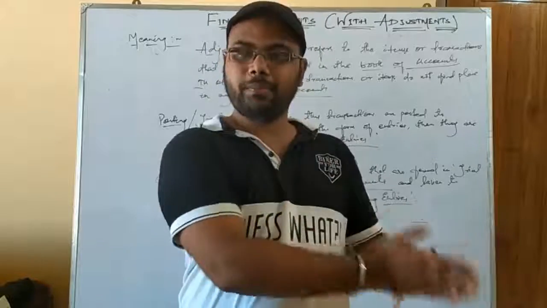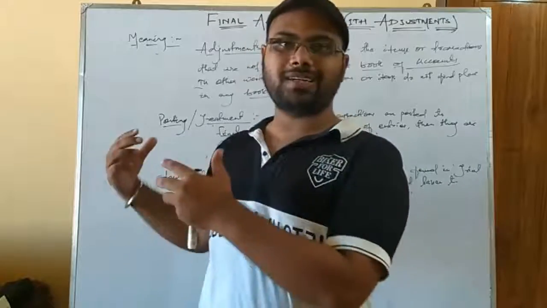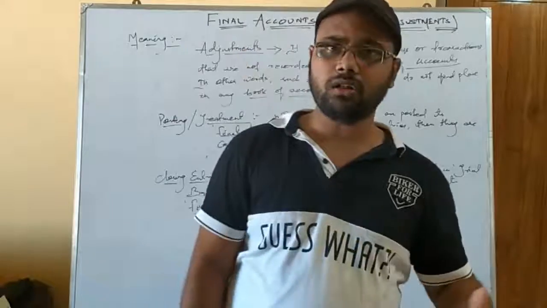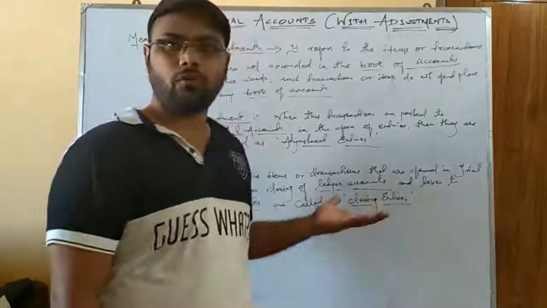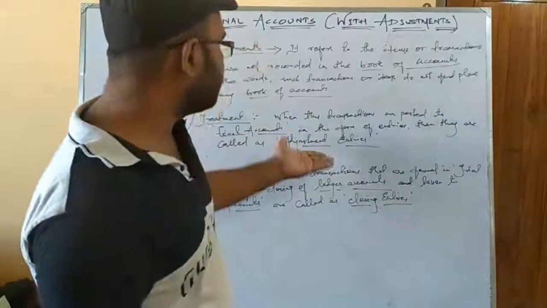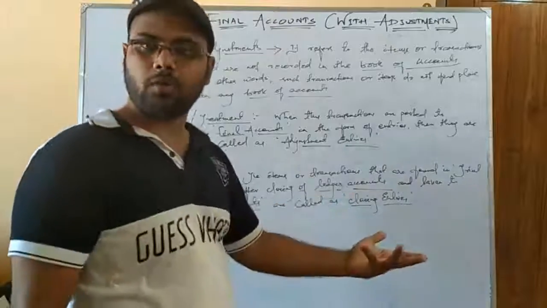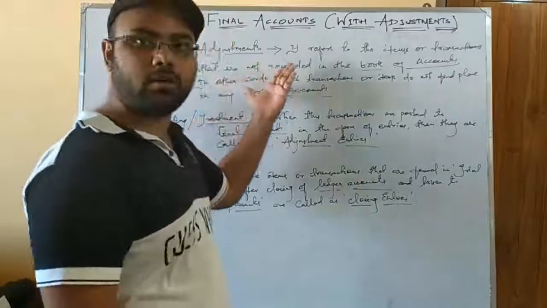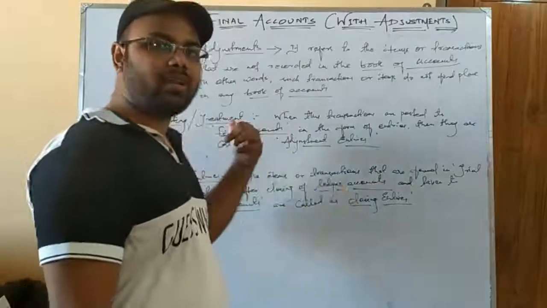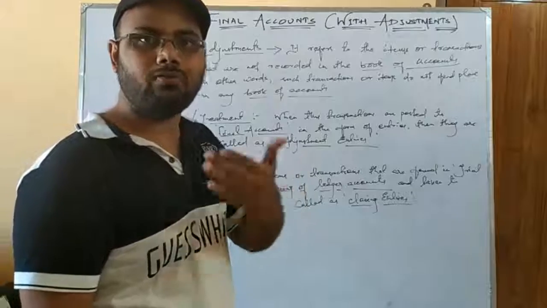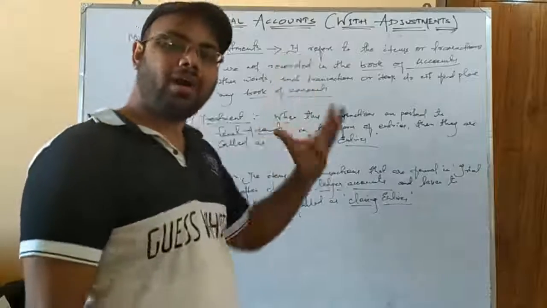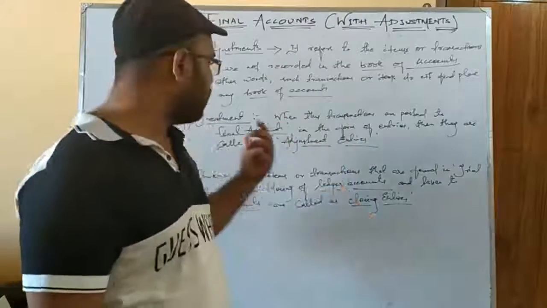As you do opening entries in the beginning of the year, you post these transactions of the trial balance to the financial statement at the end of an accounting year. So similarly, you can call these closing entries, because they are posted at the end of an accounting year. And why are these entries called adjustment entries? Because first of all, they are not recorded in the books of account, so they exist as adjustments outside your trial balance. These items or adjustments that you take in the form of entries to the final account, that is your last book or final book entry. Adjustments or items taken in the form of entries are called adjustment entries.